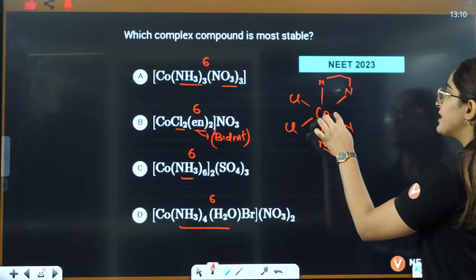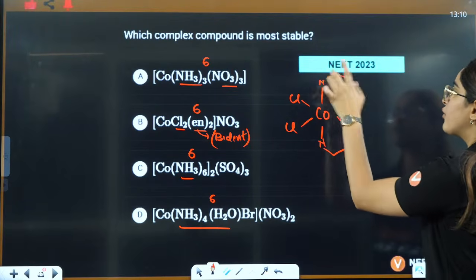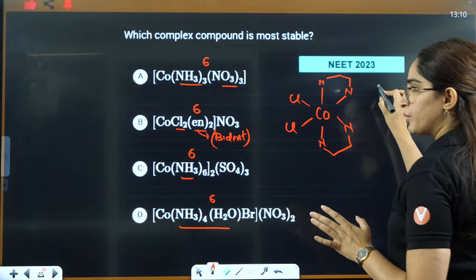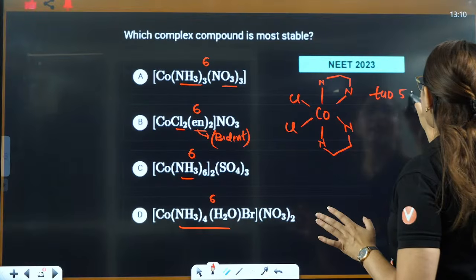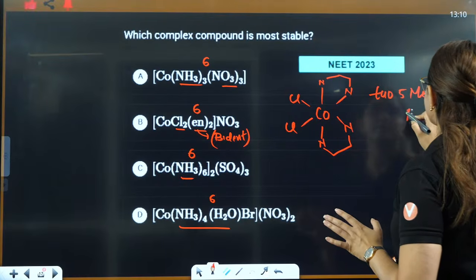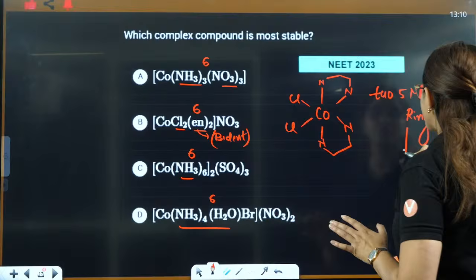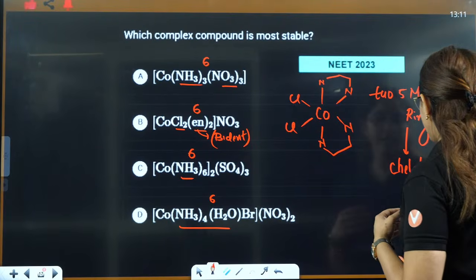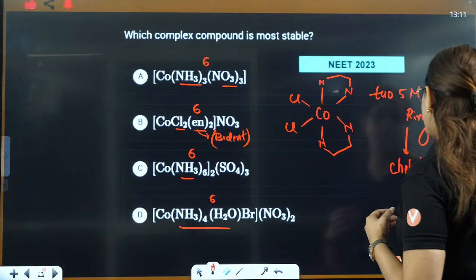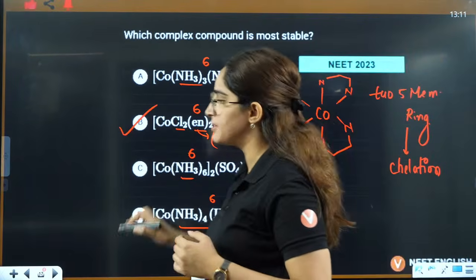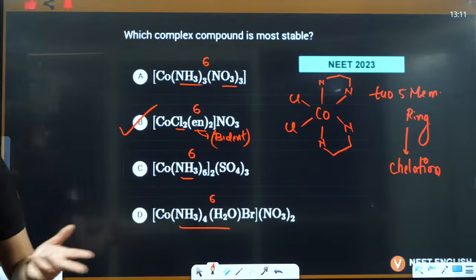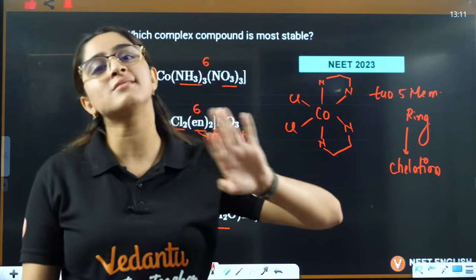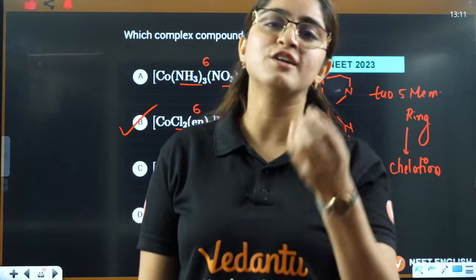So definitely it is making 1, 2, 3, 4, 5, 2 five-membered rings. So definitely it is showing you chelation. Chelate complexes are obviously more stable, so answer will be B. Right? Okay, so again, NEET 2023 question based on a very simple concept called chelation.